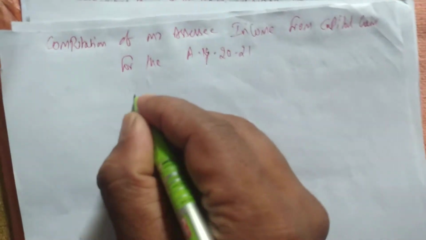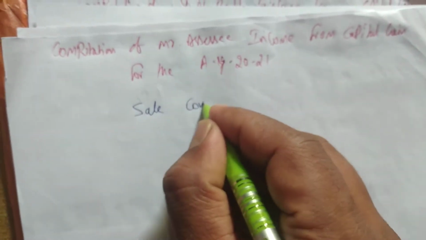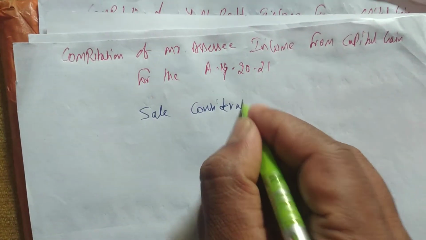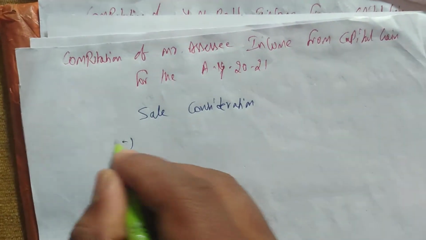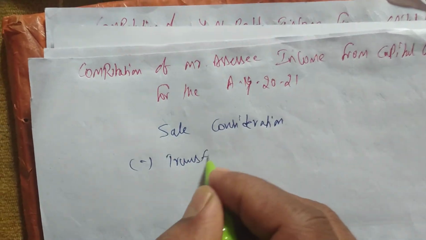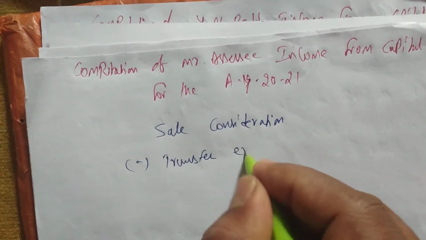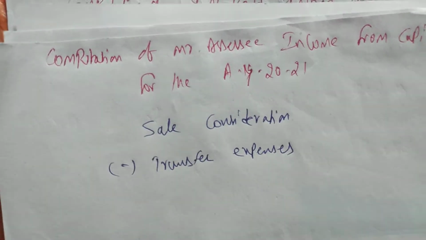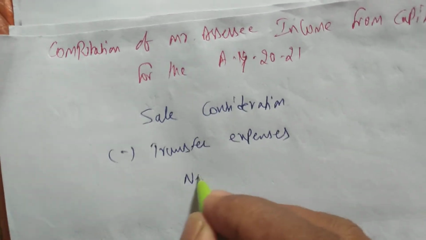First we'll write the sale consideration. Next we'll write transfer expenses. Next we'll write the net consideration.